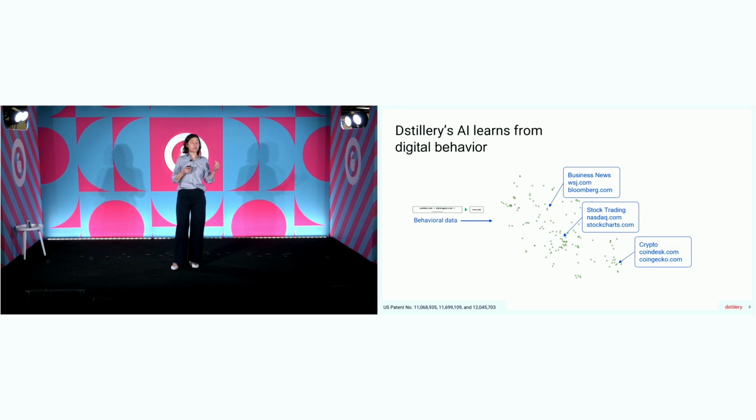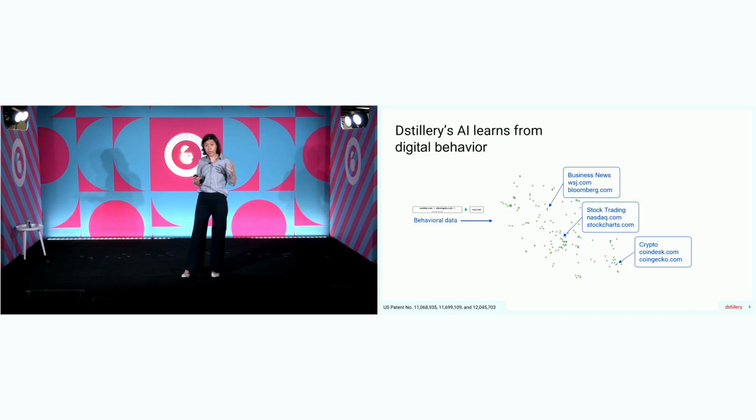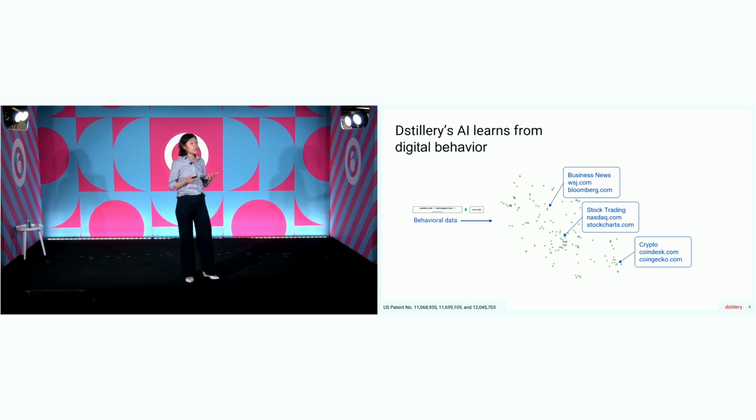You can see Wall Street Journal and Bloomberg are right next to each other on this map. And then I added that label, business news. My model doesn't care about these category labels because the position in this space captures so much information. I'm showing it in 2D here, but the data the real model looks at is in 128 dimensions. So if you've heard of embeddings as the thing that captures the meaning of words in a large language model, this is our embedding for digital behavior.